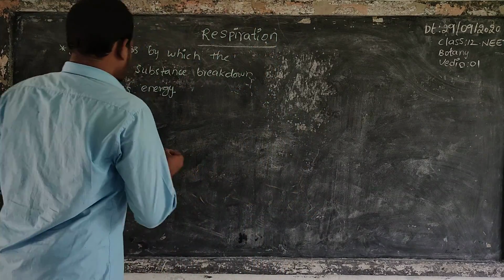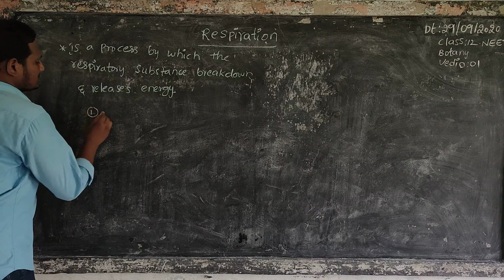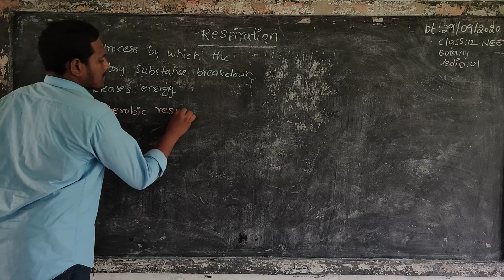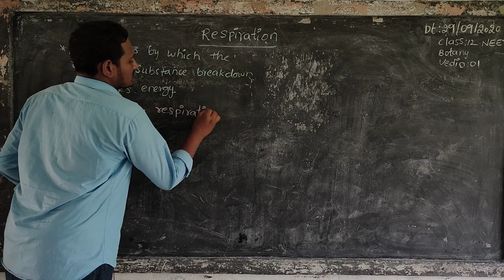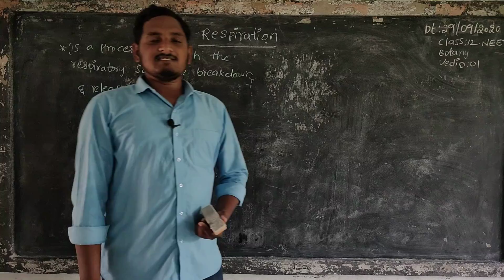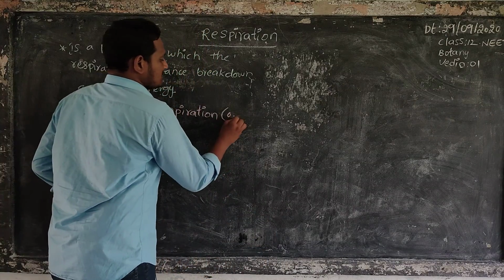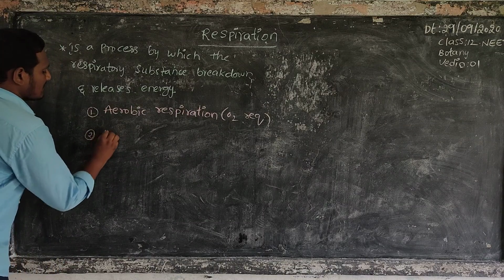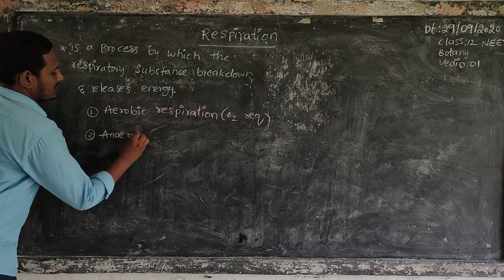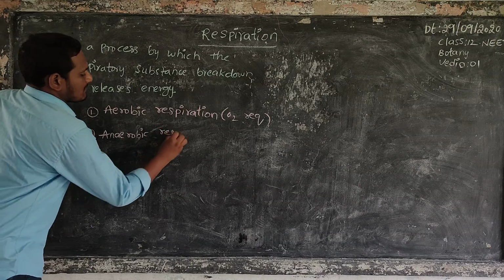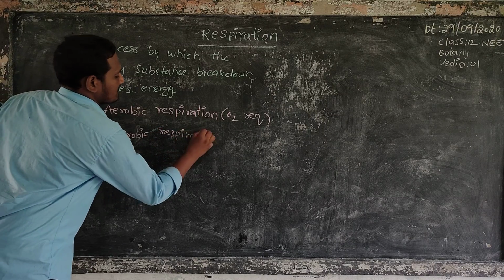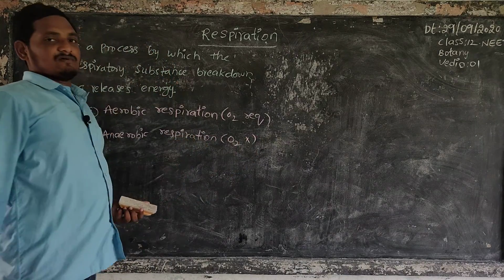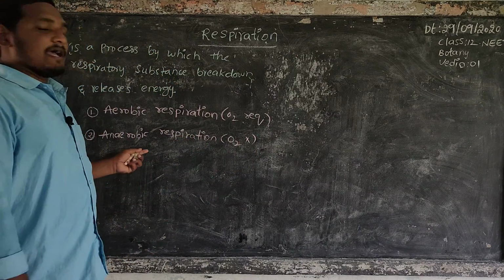Respiration is mainly of two types. One is aerobic respiration, in which oxygen is required. The next is anaerobic respiration. In anaerobic respiration, oxygen is not required.